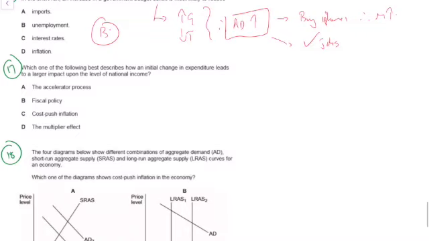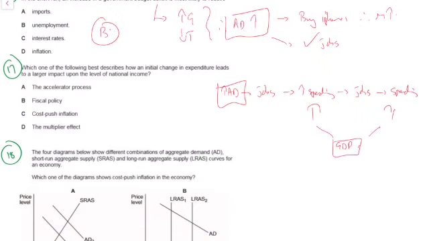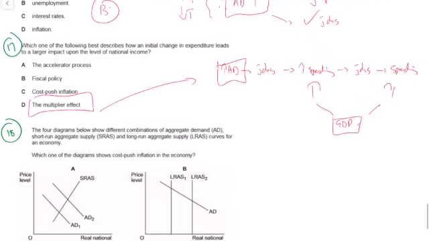Which of the following describes how an initial change in expenditure leads to a larger impact? So this one is saying that we get an increase in aggregate demand. That leads to more jobs. More jobs leads to more spending. More spending leads to more jobs, and so on. So an initial change in expenditure leads to a more than proportional impact on GDP, which is national income. And that's just the multiplier process. That's what it's called, this kind of knock-on effect.